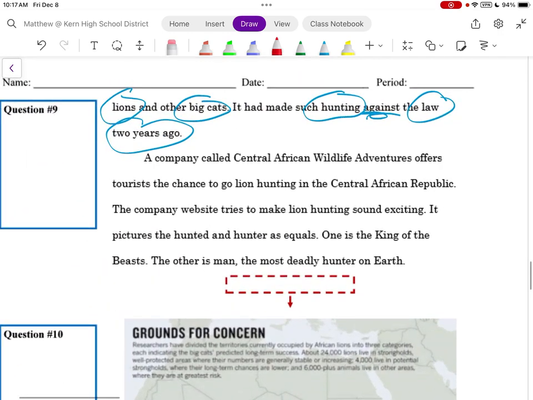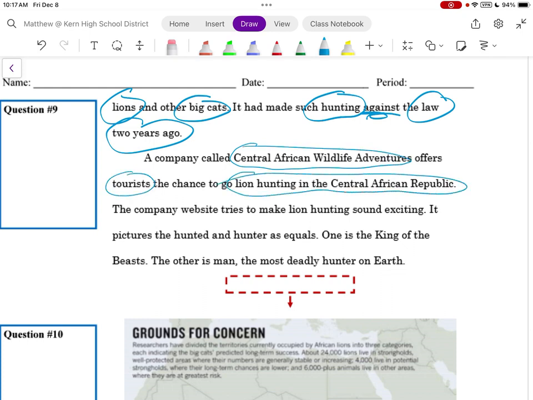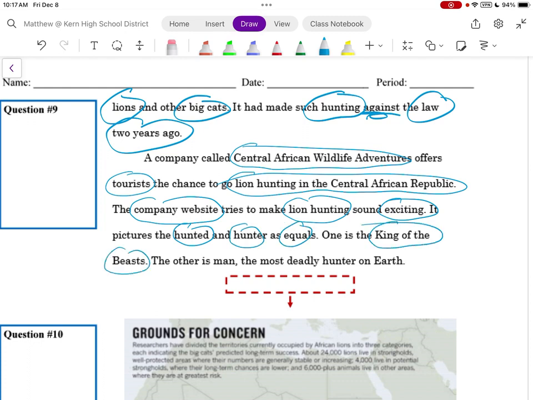A company called Central African Wildlife Adventures offers tourists, so we have a very specific company targeting tourists, the chance to go lion hunting in the Central African Republic. The company website tries to make lion hunting sound exciting. It pictures the hunted and the hunter as equals. One is the king of beasts. The other is man, the most deadly hunter on earth. Again, lots of tonal words like exciting, beasts, deadly.